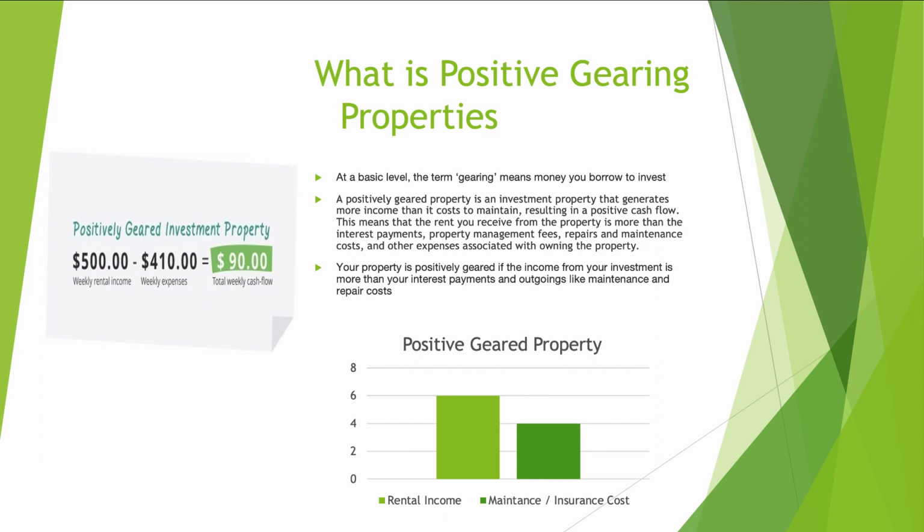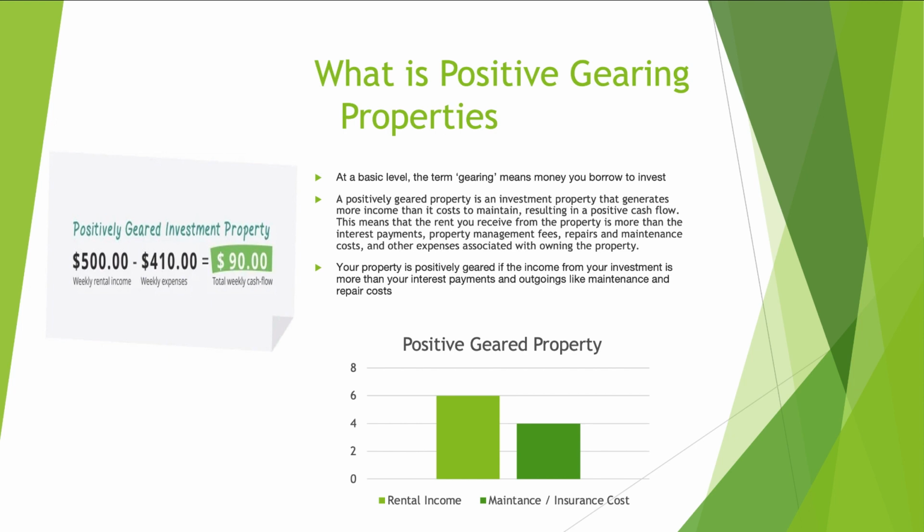That will help you show to the bank that, hey, I bought a house and that house is now generating a lot of cash flow into my account, rather than my account getting drained because of how much expenses I'm putting into that house. Now there are benefits and demerits for both, which we will talk about later in these slides. But for now, we need to understand what is a positive gearing property.